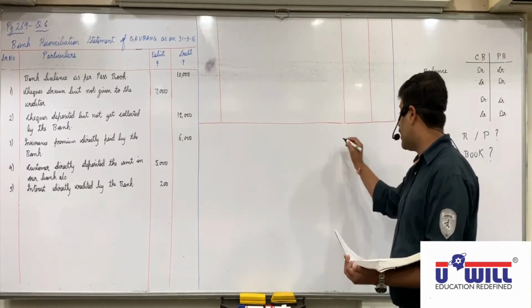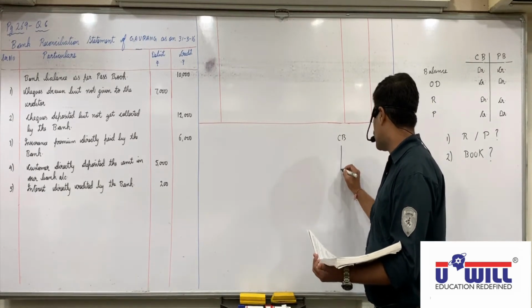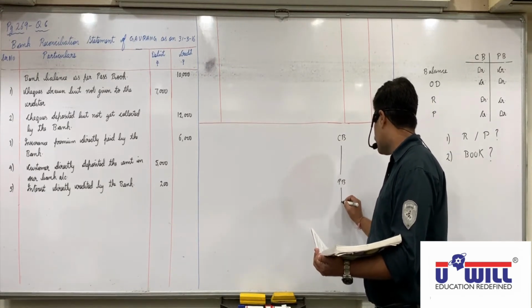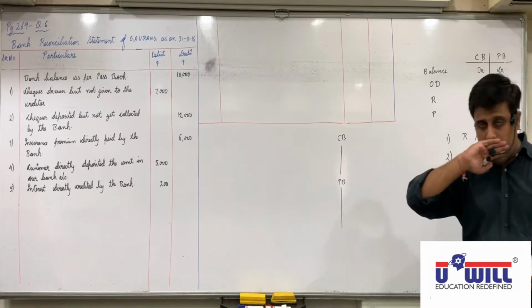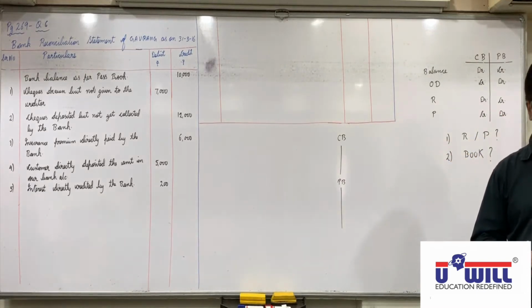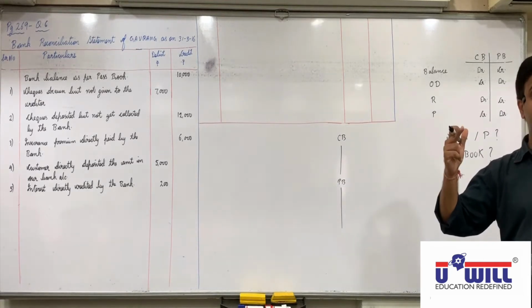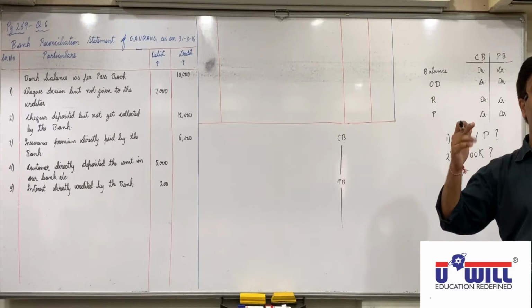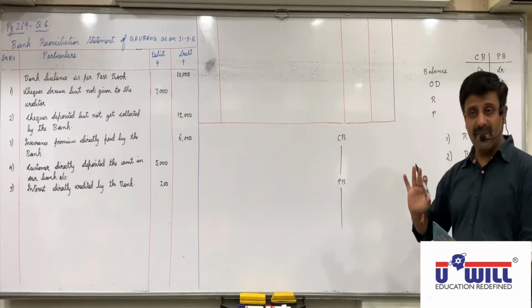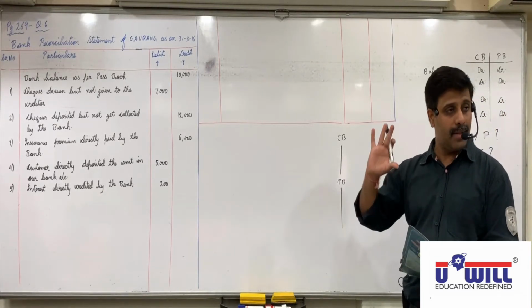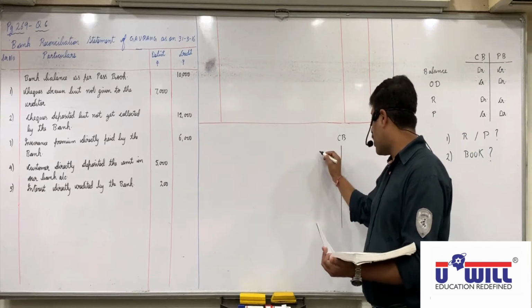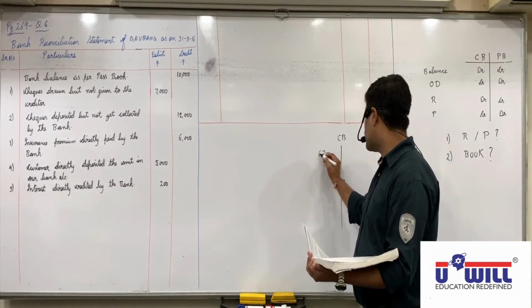So as we did earlier, all of you make it rough: cash book, passbook. Now tell me, where will you write 6,700 first? Debit side of cash book. Before depositing the check, we will receive the check. So first step, all of you write cash book, debit side 6,700.